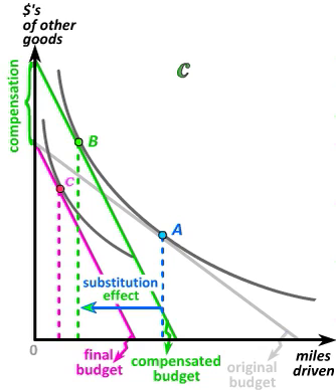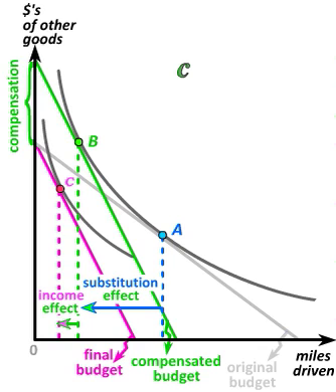Substitution effects always tell us the consumer will consume less of a good that's become relatively more expensive and more of a good that's become relatively cheaper. The movement from B to C, on the other hand, is a movement from a higher to a lower budget without a change in opportunity costs, and therefore represents the income effect.